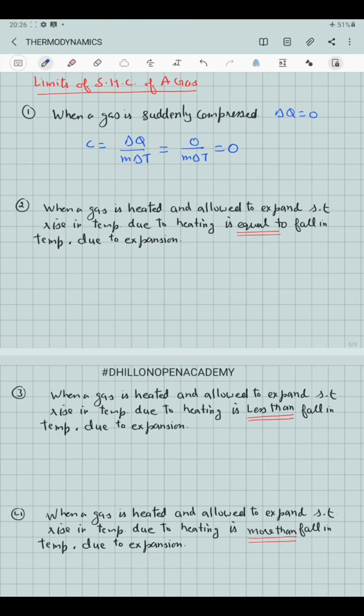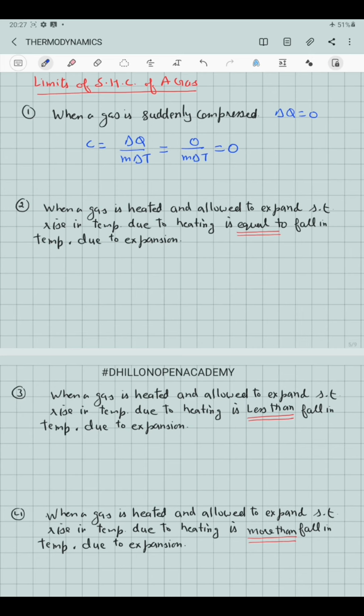Second condition: if a gas is heated and also allowed to expand, but with the condition that any rise in the temperature of the gas due to the heating is exactly equal to the fall in the temperature of the gas due to the expansion. We know that when gas expands, it will use its own internal energy, due to which its temperature is going to fall.